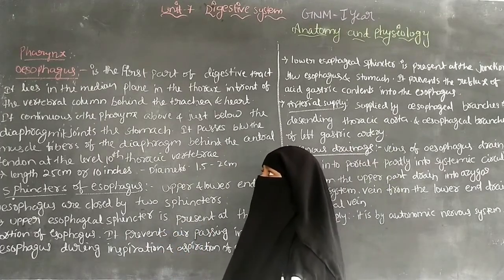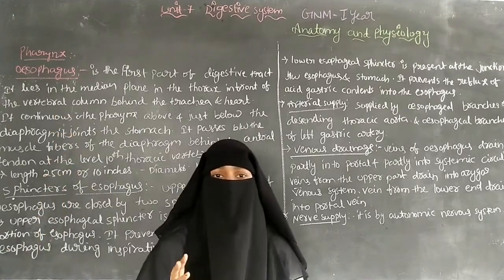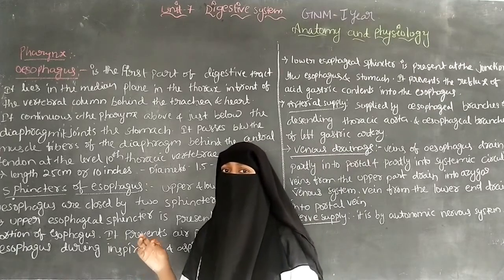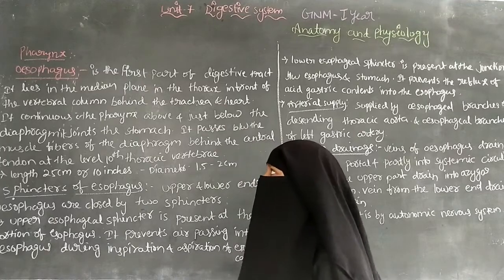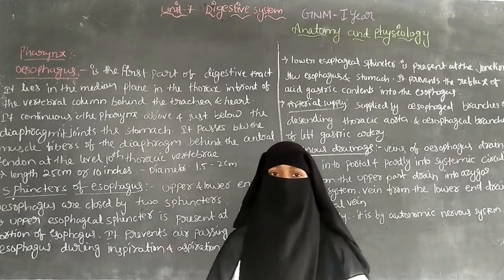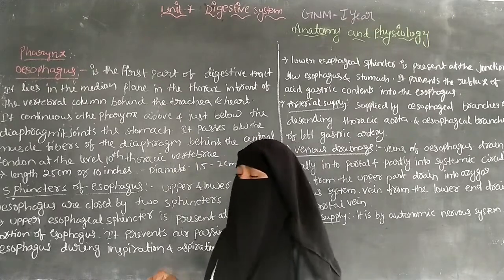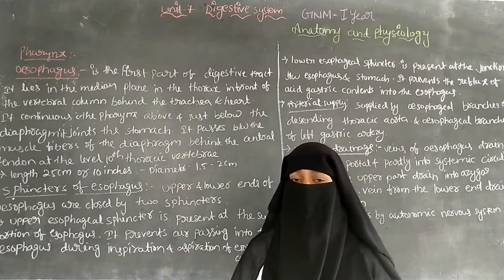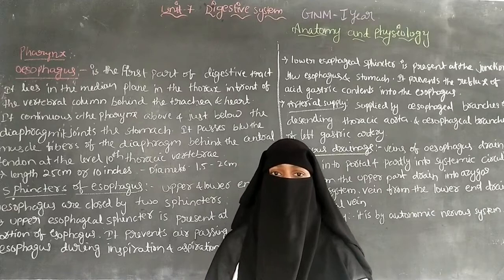Next, the pharynx consists of three parts: the nasopharynx, the oropharynx and the laryngopharynx. The nasopharynx is situated at the back of the nose, behind the nose, so it is called the nasopharynx.